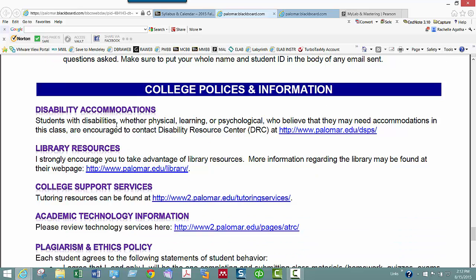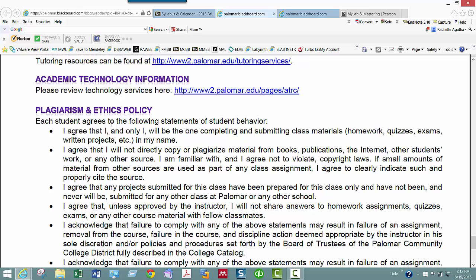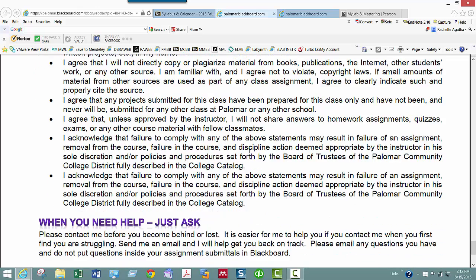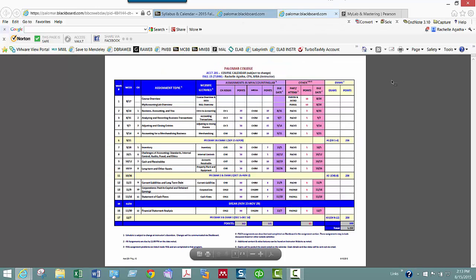Please go and check out all of the resources the college has: tutoring, support services, academic technology. Make sure you do your own work. Please don't plagiarize. And if you need help, email me. This is a fun class. Accounting can be fun. And now that we get this stuff out of the way, we can kind of move on.